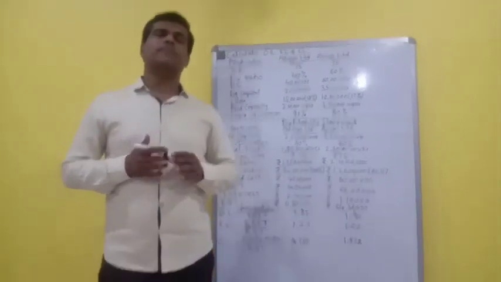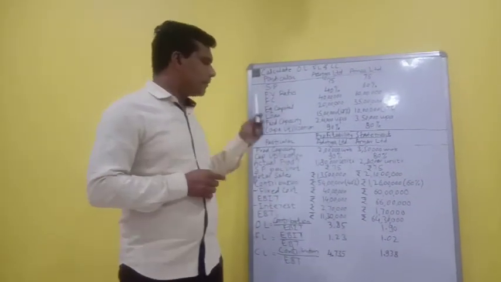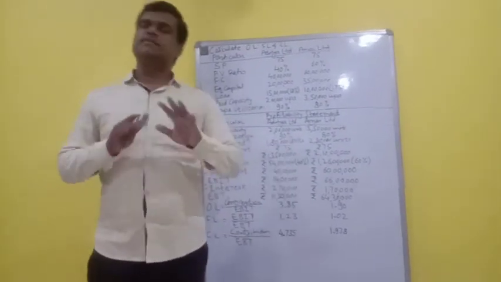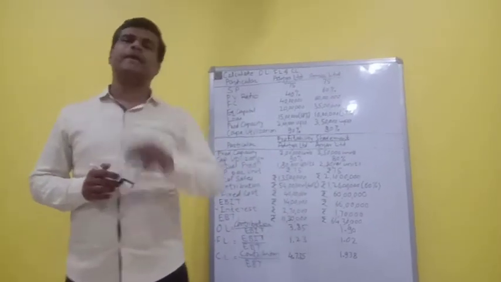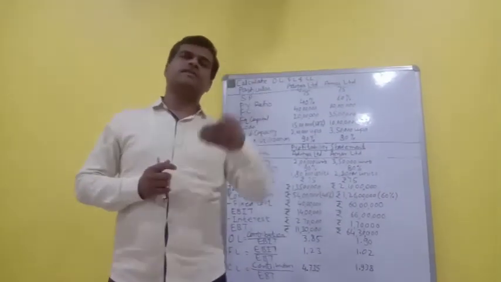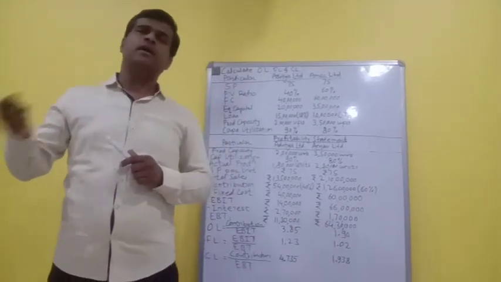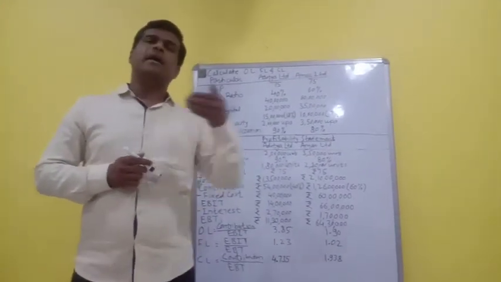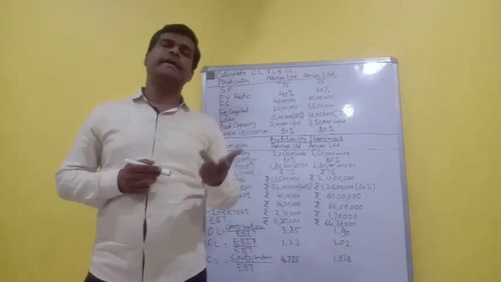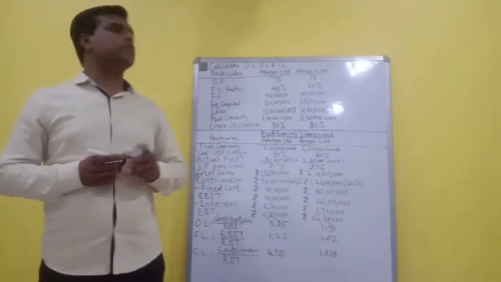Friends, when you are supposed to do a problem on leverages, there are two things that you must know. Number one is you should know the formulas of OL, FL and CL. And secondly, you should know this profitability statement. What is the profitability statement? It is very simple. It is just standard costing, whereby you find out the sales of a particular company. Sales minus variable cost, you get the contribution. Contribution minus fixed cost, you get EBIT. And EBIT minus interest, you get EBT. And we require contribution, EBIT and EBT. So this is how you can go on making the solution for leverage calculations based on the information given.